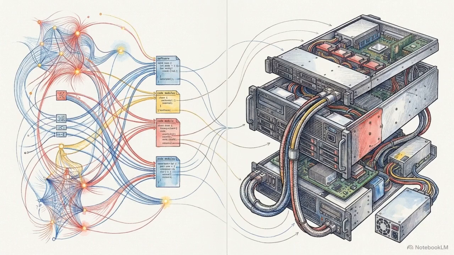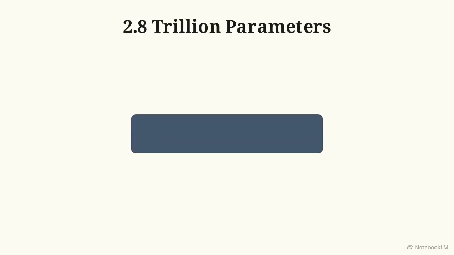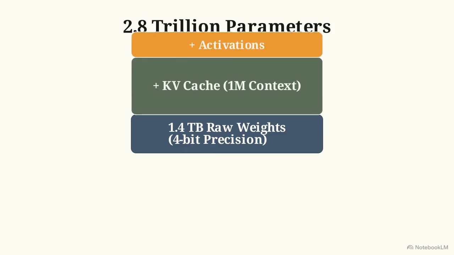To understand the true barrier to entry, we have to look at the model's physical deployment limitations. During training, Moonshot utilized quantization-aware techniques to compress Kimi K3 into the MX-FP4 standard, allowing the weights to operate at 4-bit precision. Even with aggressive compression, the math is punishing. 2.8 trillion parameters at 4-bit precision yields a 1.4 terabyte block of raw weight data.